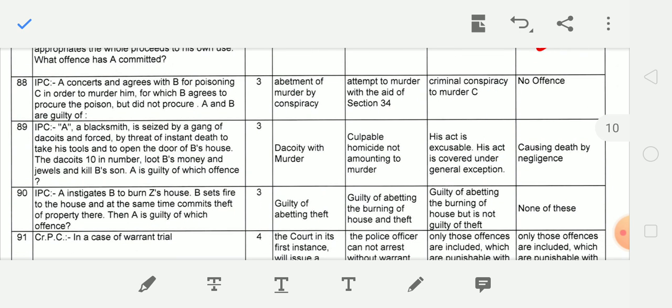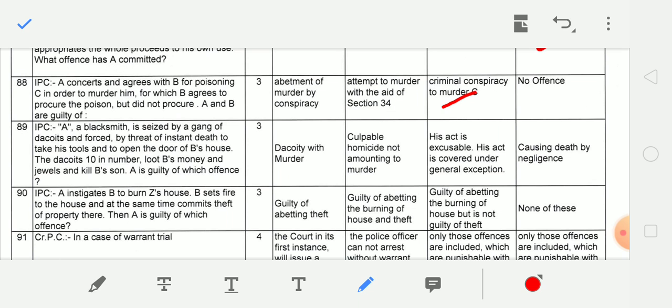Next question. A consults and agrees with B for poisoning C in order to murder him, for which B agrees to procure the poison but did not procure. A and B are guilty of criminal conspiracy to murder C.